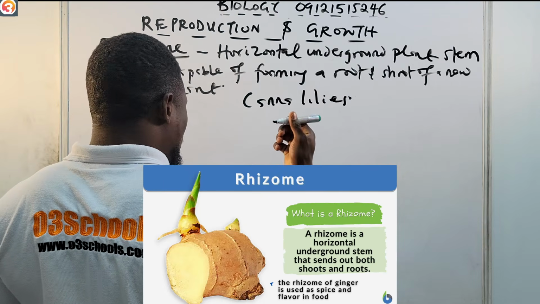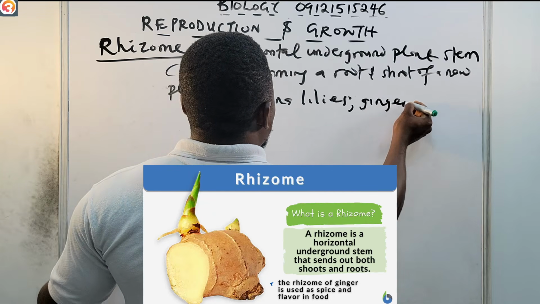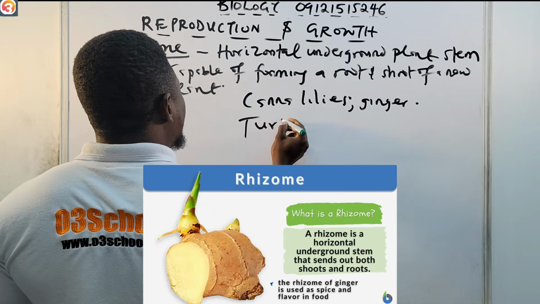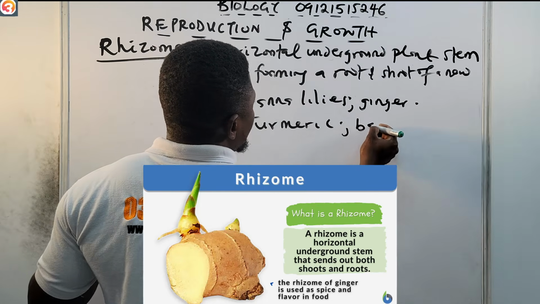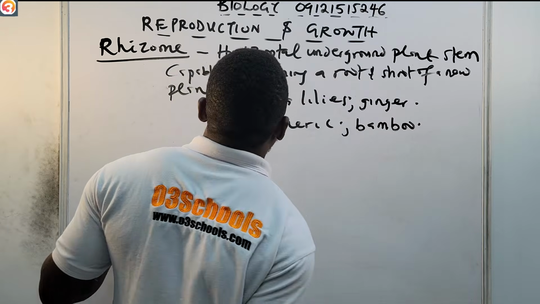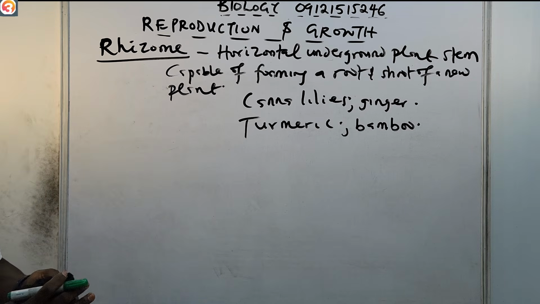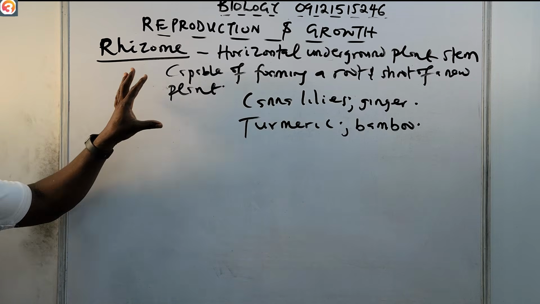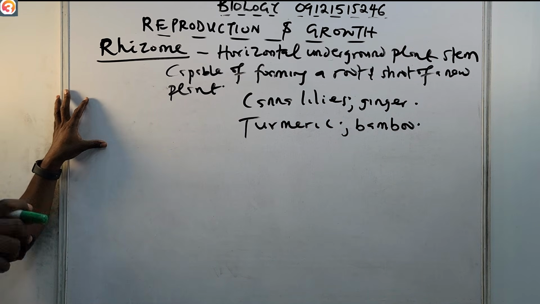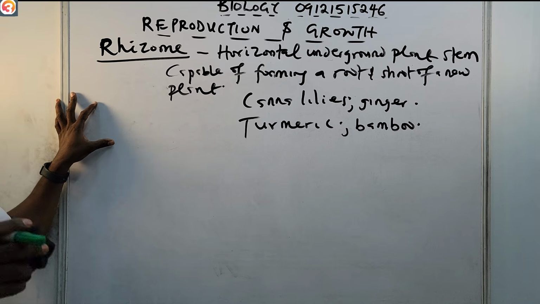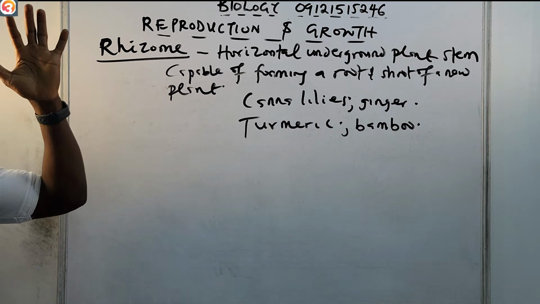Okay, we have turmeric. Also we have ginger, and bamboo. All of these are examples of rhizomes. They are plants with a horizontal underground stem capable of forming the roots and shoots of a new plant. Canna lilies, ginger, turmeric, bamboo.